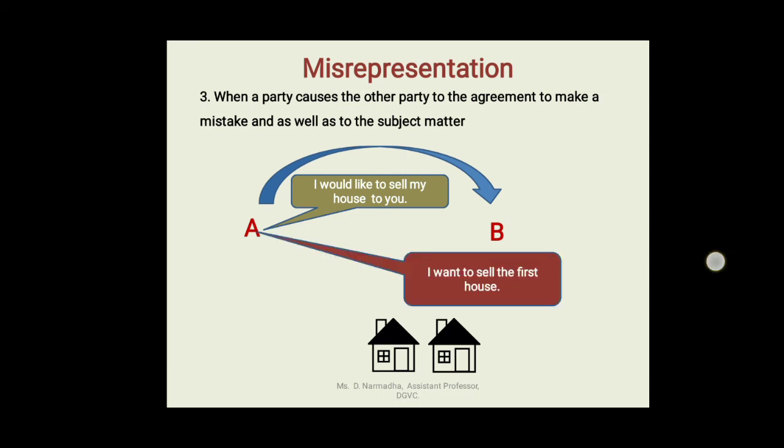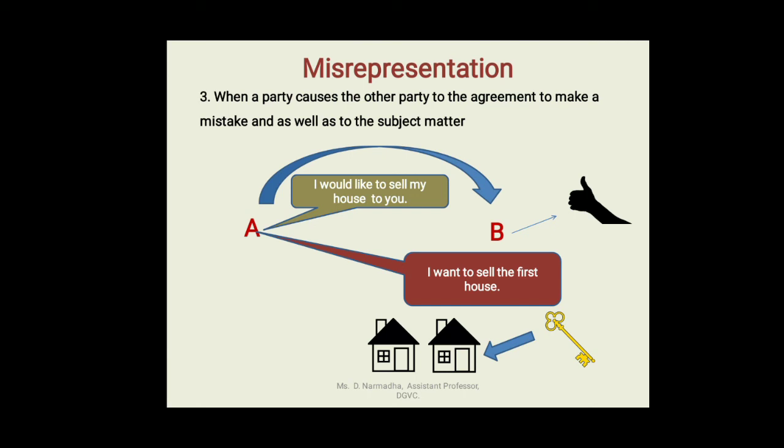So B said, okay. However, when the keys are handed over to B, the keys of this house are given.